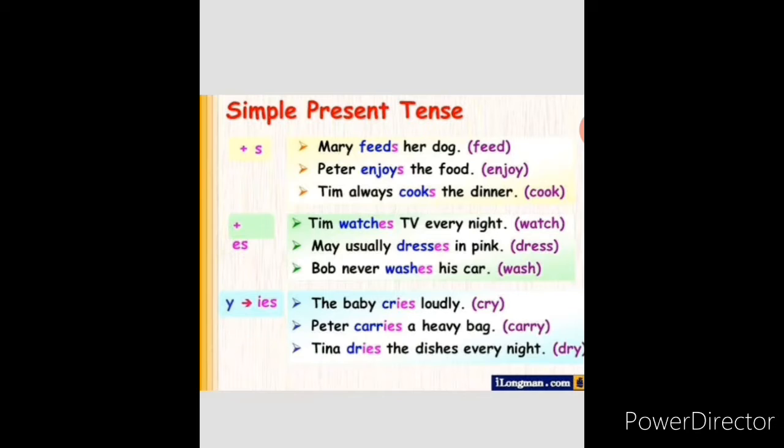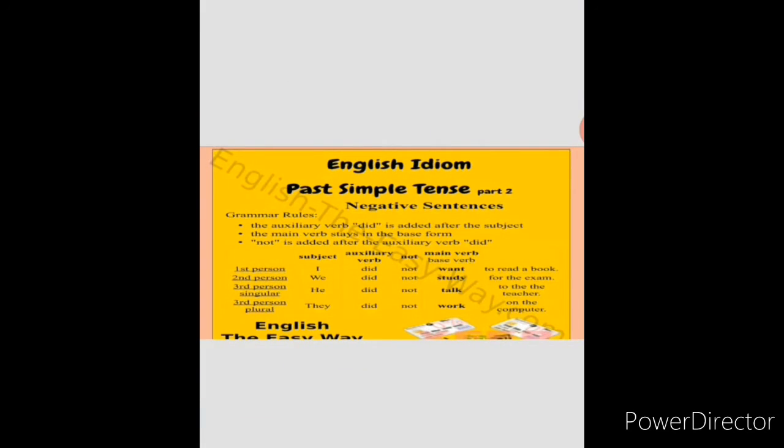Okay, and simple present tense also has a plus es. What is plus es? Plus means verb plus es, and verb plus ies in the plural form. So in singular and plural, you can add es in the plural form. Okay, simple present tense. For example, Mary feeds her dog. Feeding is an action word. Action is nothing but verb. Okay, verb plus es. Mary feeds her dog. So that is simple present tense.